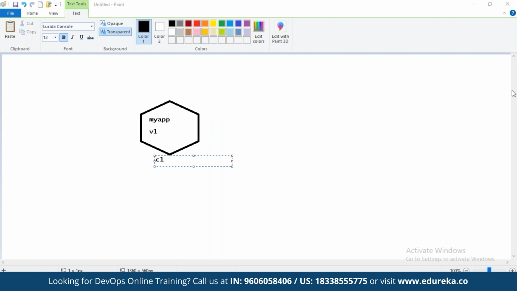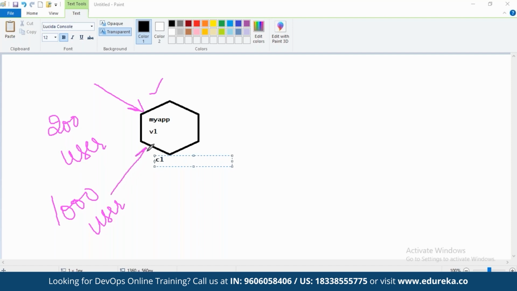Now, as per the configuration of this container, the CPU and memory that you have set, it can manage only 200 user requests at a time. My application is relatively new, and at a time only 200 users are trying to access it, and it is able to manage. But after a few months, my application has become very popular in the market. Instead of 200, I am now getting 1000 users. The requests coming to my application are from 1000 users.